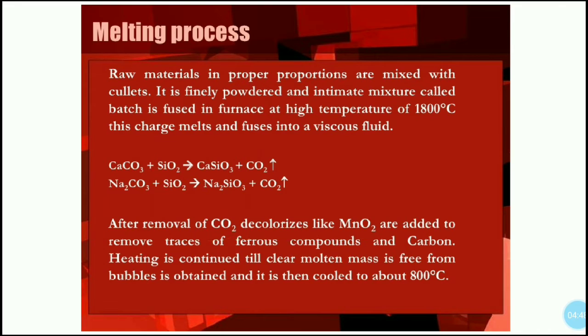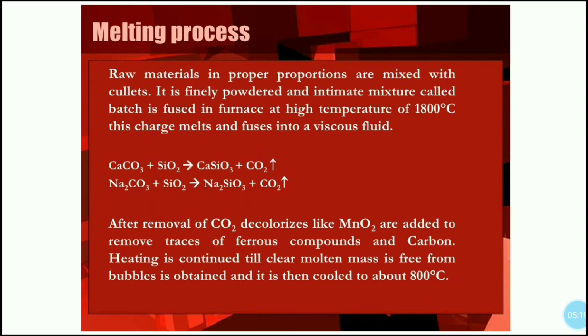After removal of CO2, decolorization by MnO2 is done; it is added to remove traces of ferrous compounds like carbon. Heating is continued till a clear molten mass free from bubbles is obtained, and it is cooled at 800 degrees Celsius. Any unwanted particles actually float on top of the molten glass, and they are removed from there. So that's how it is removed.